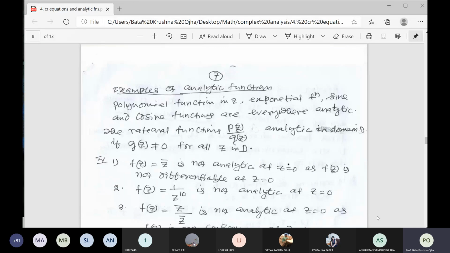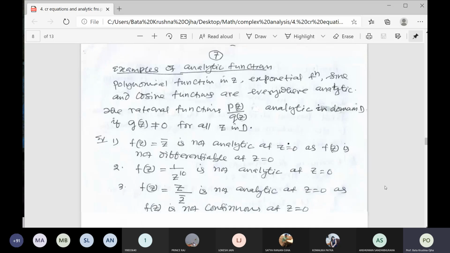Suppose you see a rational function p(z) by q(z). The rational function p(z) by q(z) is analytic everywhere if q(z) is not equal to 0. The denominator should not be equal to 0. If the denominator is 0, the function is undefined, so there is no question of analyticity. So the rational function is analytic in domain D, or everywhere, if q(z) is not equal to 0.